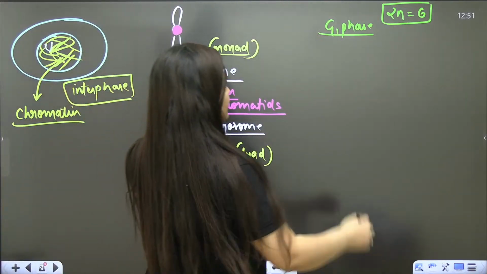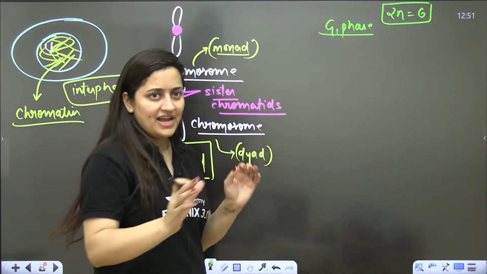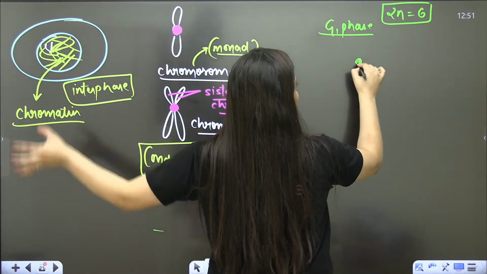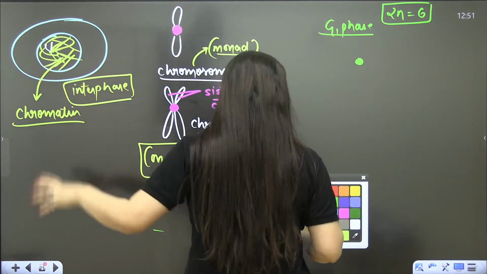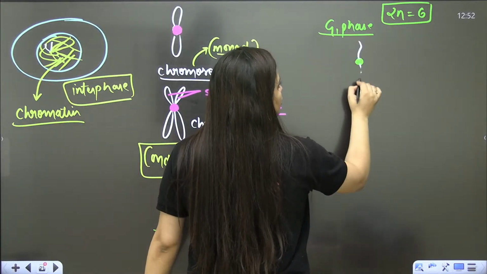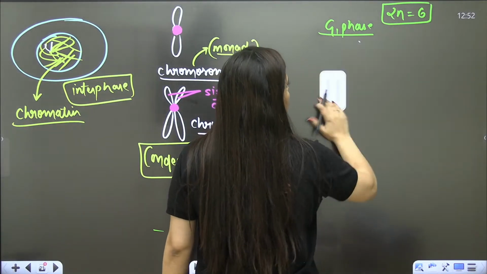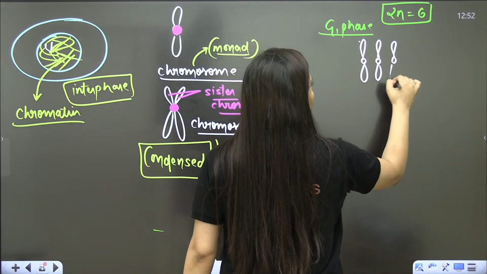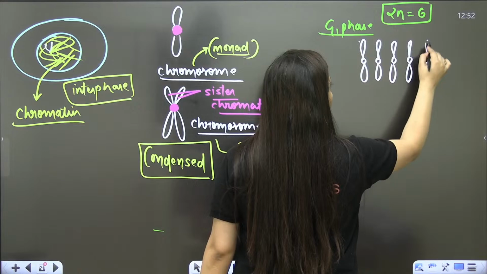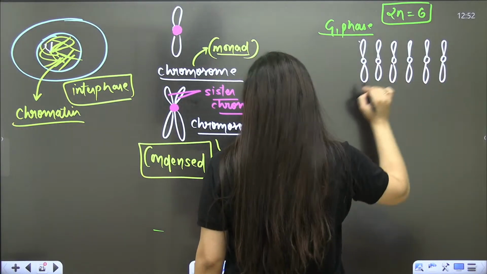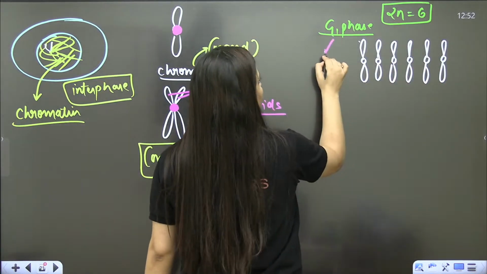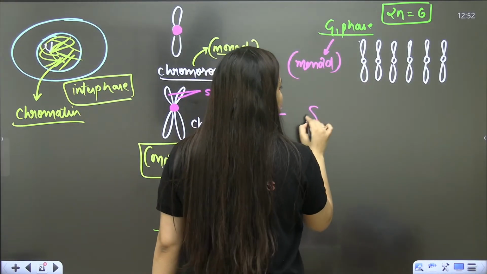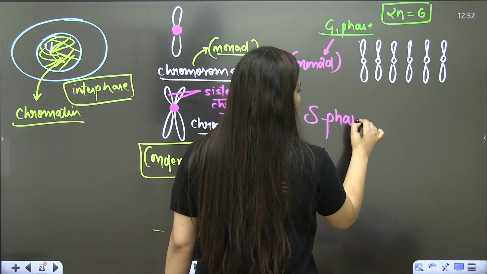Now just imagine that chromosomes are discrete units. No doubt they are not separate like this, but you take that example. So the chromosomes will be like this: 1, 2, 3, 4, 5, 6. When it is G1, your chromosomes are monads, they have a single arm. Now there is the S phase, the G1 to S transition.